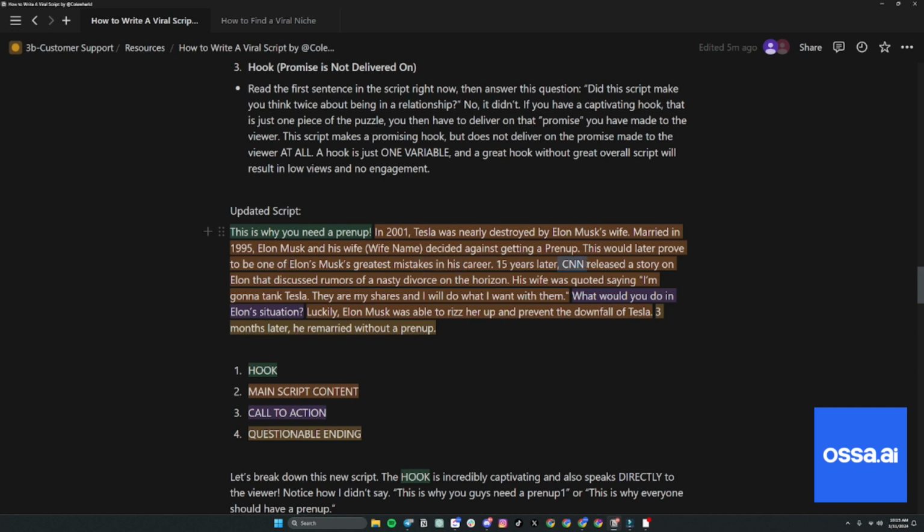15 years later, CNN released a story on Elon that discussed rumors of a nasty divorce on the horizon. His wife was quoted saying, "I'm going to tank Tesla. They are my shares, and I will do what I want with them. What would you do in this situation?" Luckily, Elon Musk was able to rizz her up and prevent the downfall of Tesla. 3 months later, he remarried without a prenup, right?